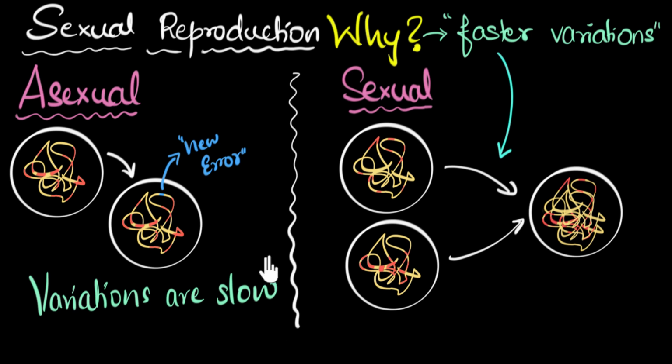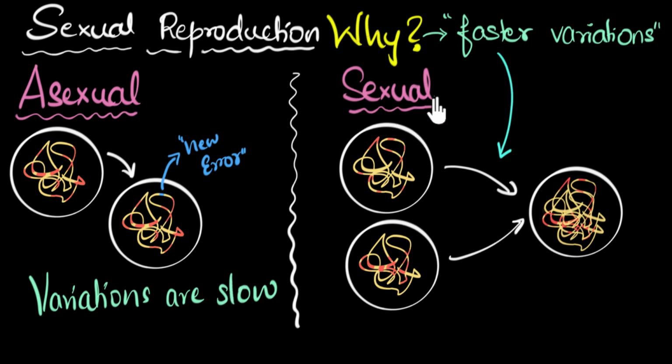But what did we learn in this video? We learned that in asexual reproduction, variations are dependent directly on the errors which are formed due to DNA copying. And since these errors are introduced very slowly, very minute errors each time the DNA copies, the variations are very slow. It's going to take a long time for you to see changes in the structure of that cell. So basically variations are slow.